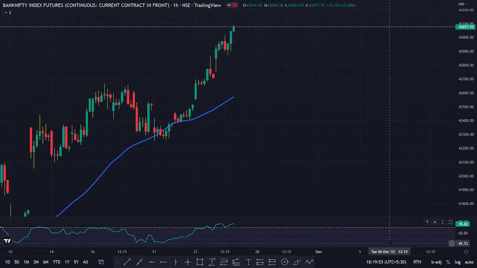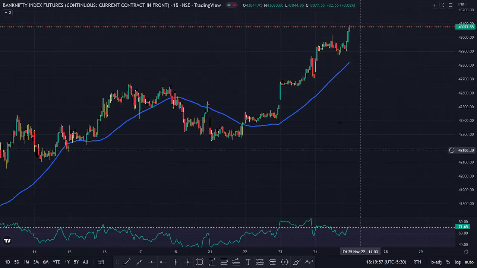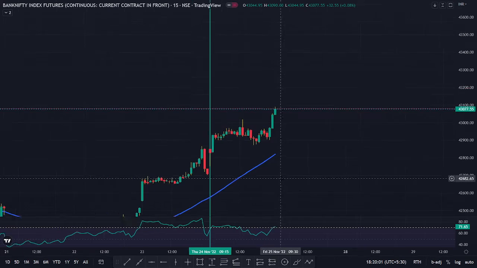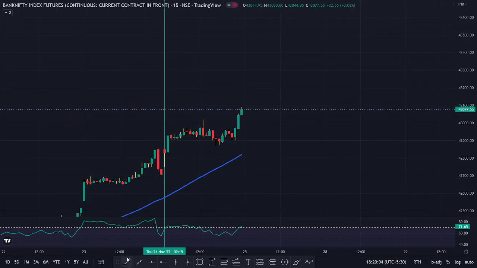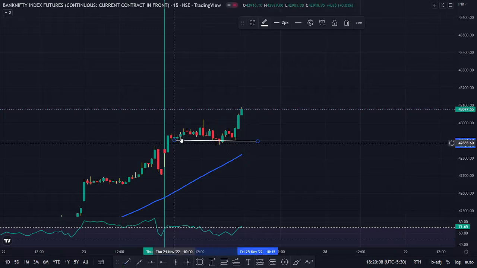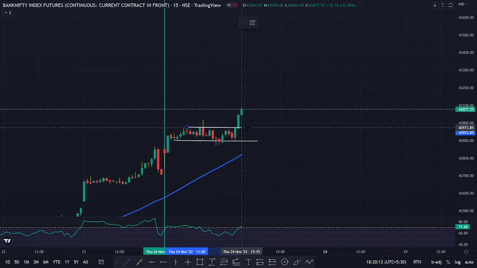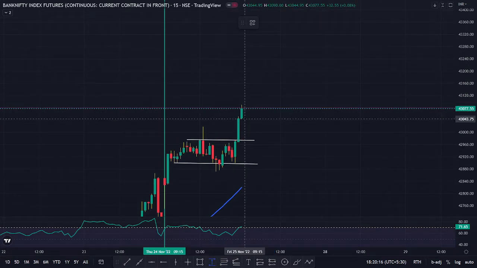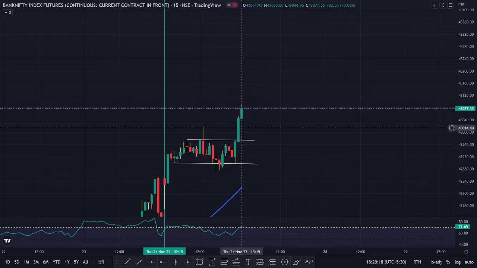Well, that is why we're going to go to the 15 minutes chart for intraday trading, and this is where the market started in the 15 minutes chart, right? So this is where today's market started. No clear concerns for the first few hours. Here, a swing low was created right away, and then this next swing high was created. So this swing high was broken, and once this candle got broken, you got a 39 points move right here.